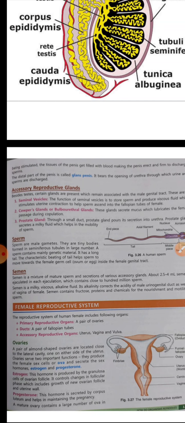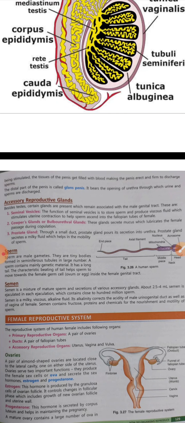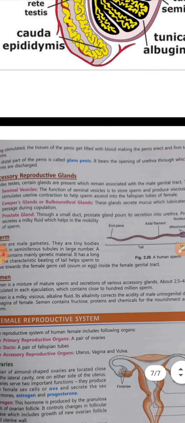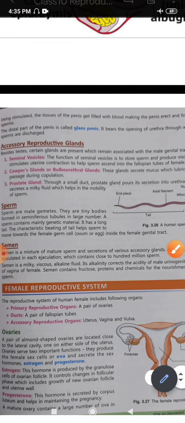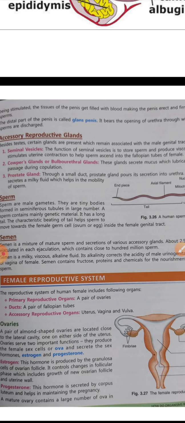So the secretions help in that. Then the Cowper's gland, also known as the bulbourethral gland, is a very tiny gland, and it secretes mucus which lubricates the female passage during copulation.